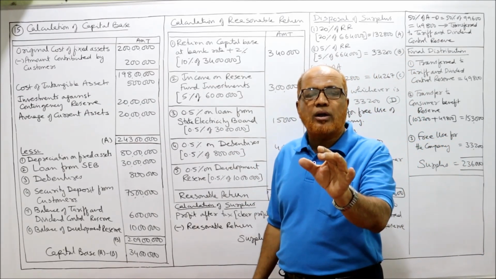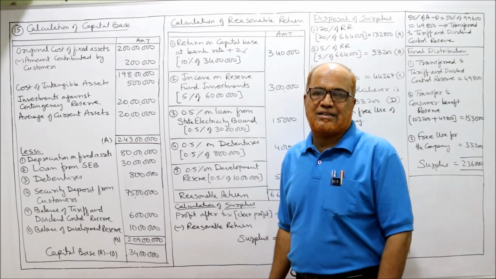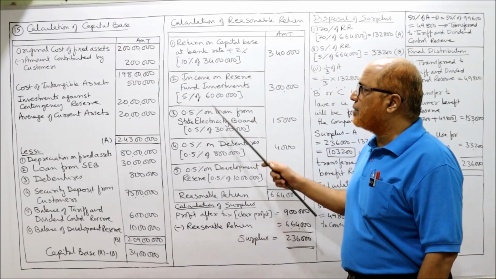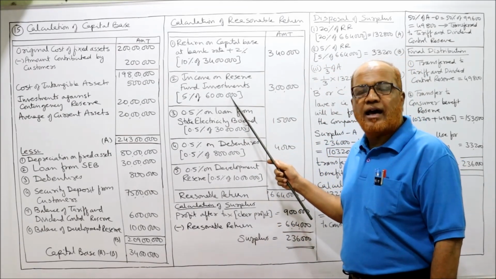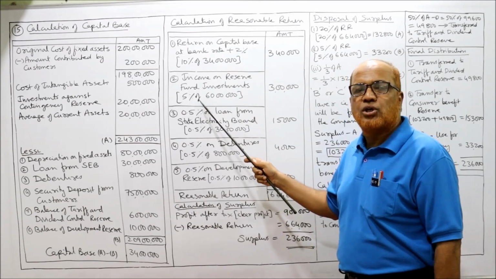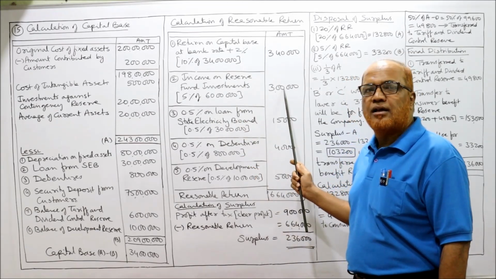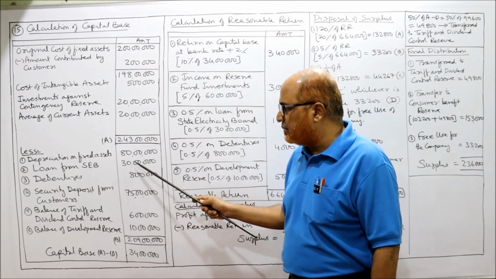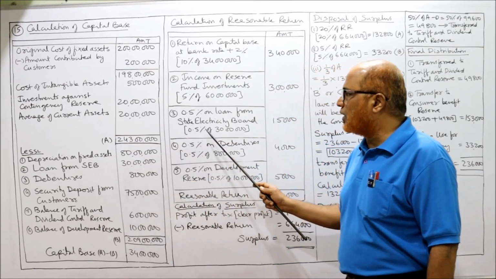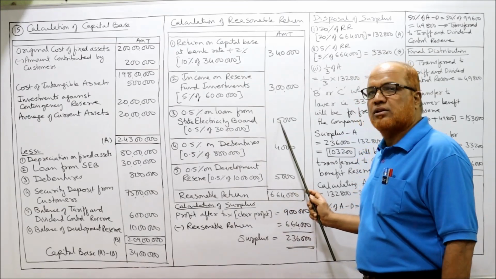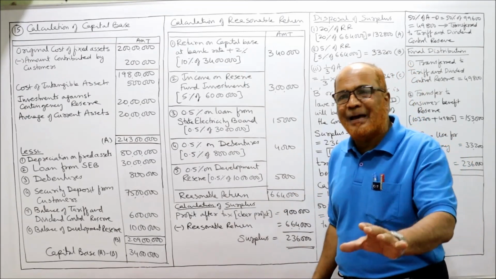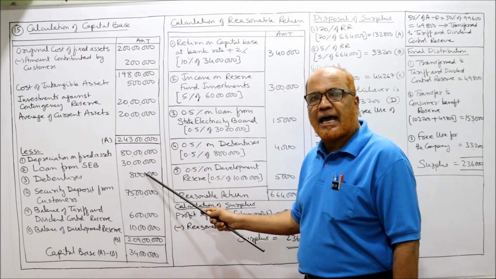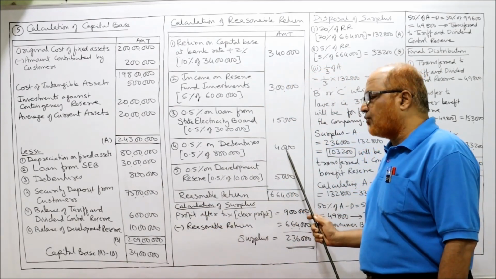Second, income on reserve fund investment. It is given in the problem reserve fund investment are 60 lakh and the return is at the rate of 5%. So 5% of 60 lakh, 3 lakh. 0.5% on loan from electricity board. Loan from SEB, 30 lakh. So 0.5% of 30 lakh, 15,000. 0.5% on debentures. Debentures are 8 lakh. So 0.5% of 8 lakh, 4,000.